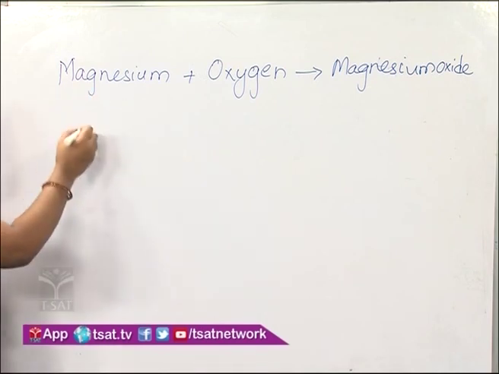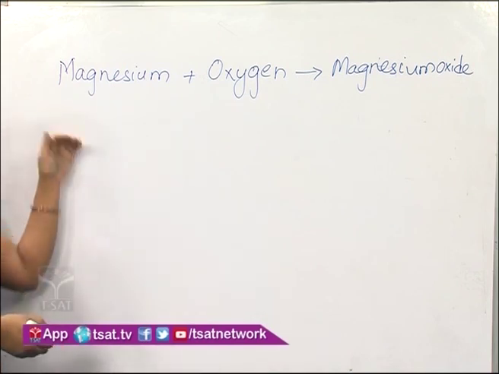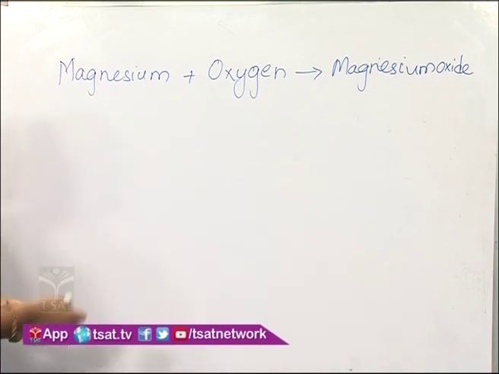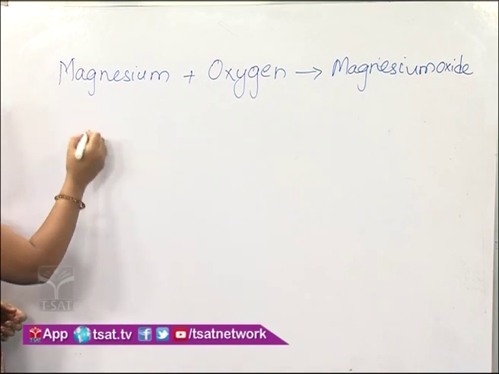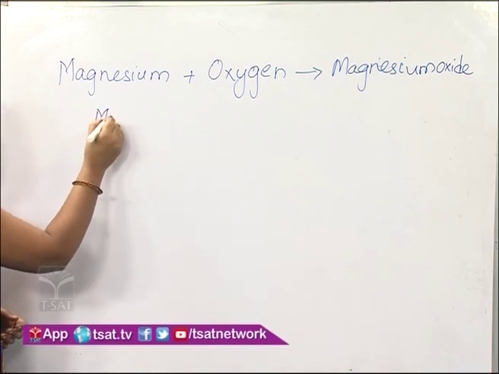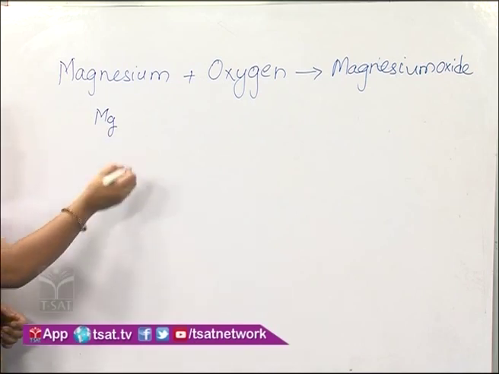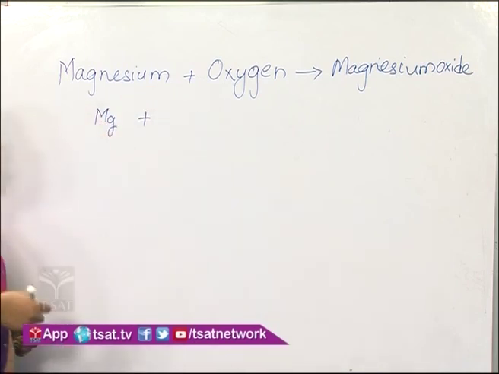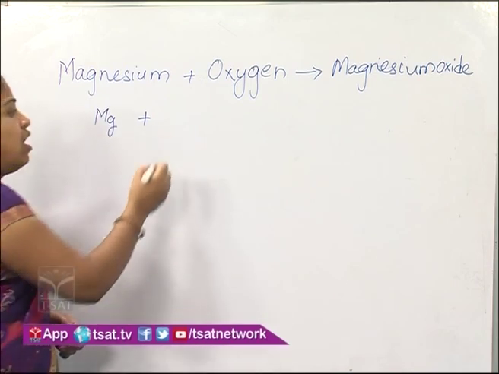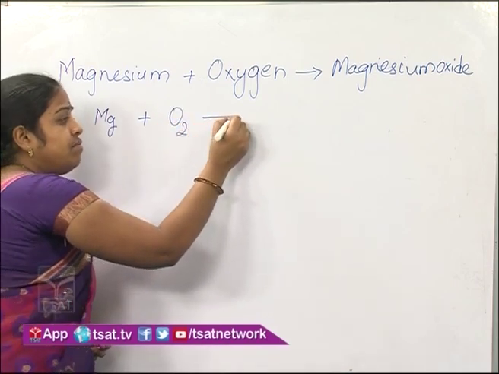Now we can represent the symbols and formulas for the reactants and products. The symbol of magnesium is Mg and its atomicity is 1, so simply we write it as Mg, and we know the formula of oxygen, it is O2.